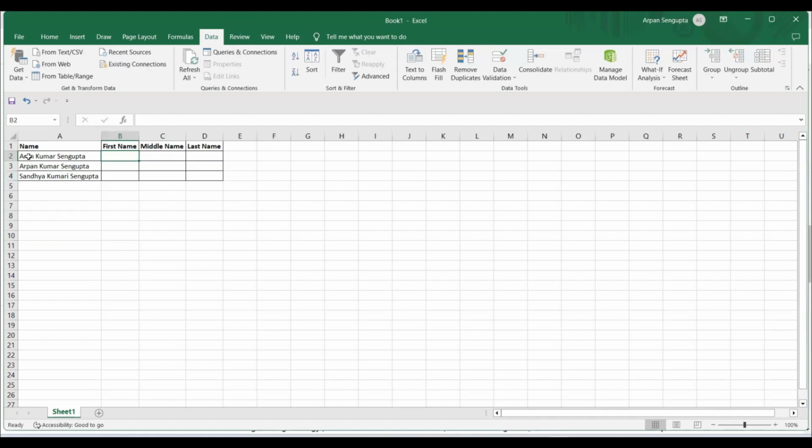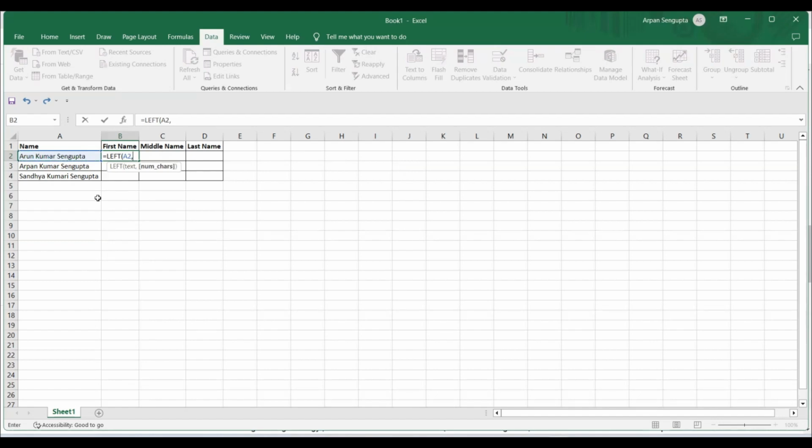So first of all, I'm going to split this word from the left side. There is a function in Excel, probably all of you are aware, called LEFT. And then the second thing I'm going to do is figure out the space, the first space. Once again, there is a function called FIND, and we can use that function to locate the space. So let me write that. I'll write LEFT, and I'll select this entire text.